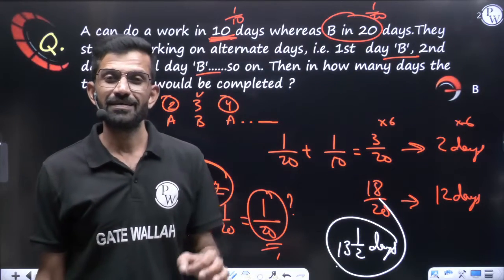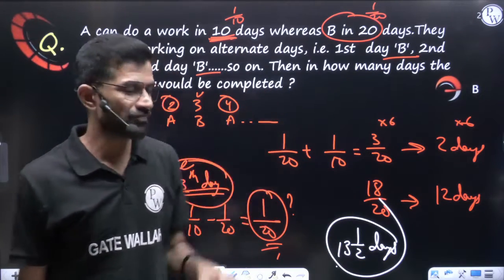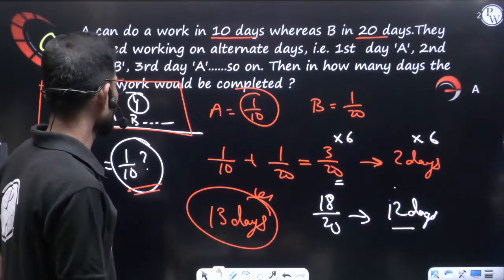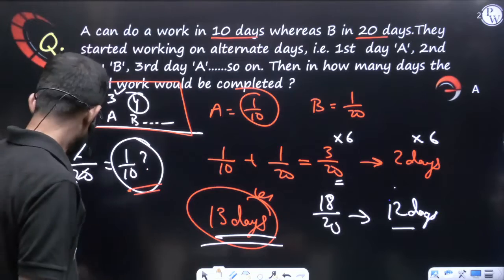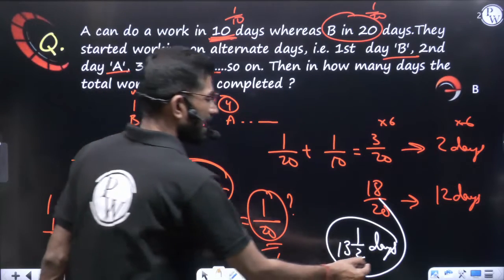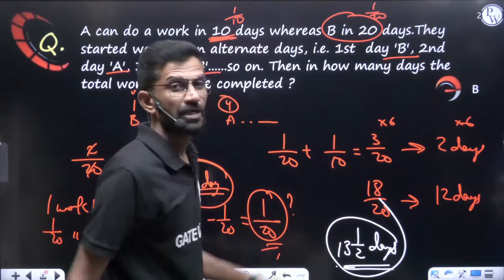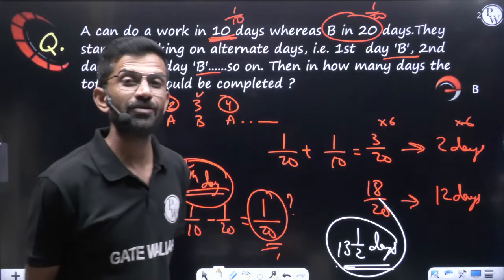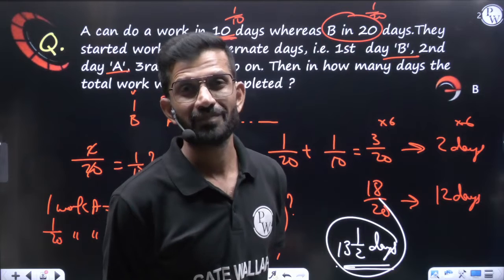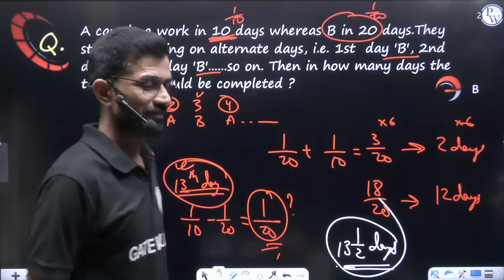Same data, in that if A comes first, here you can see on the slide, answer is 13 days. Same data, when B comes first, you can see answer is 13 and a half days. So it is very important who is starting the work first. Depending on that, the answer would be different. So let us try one more question.